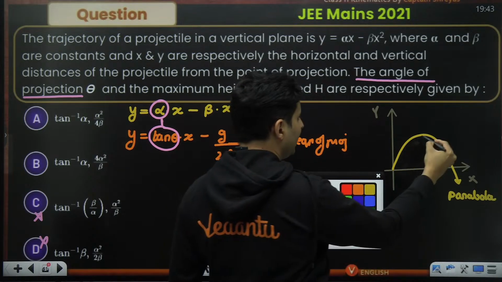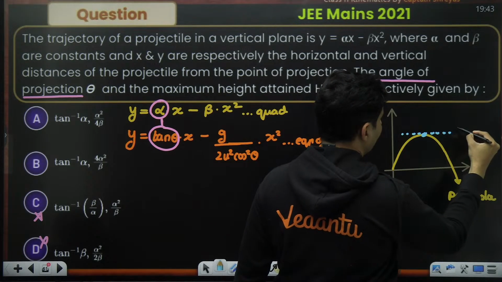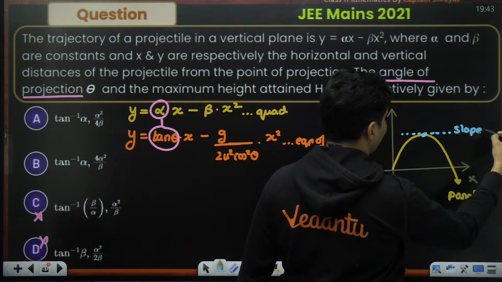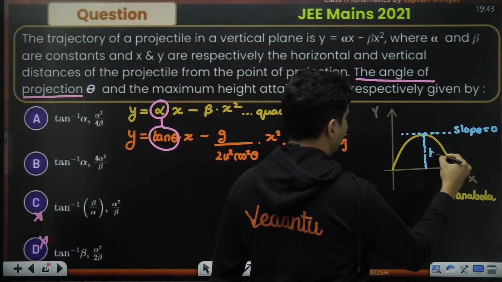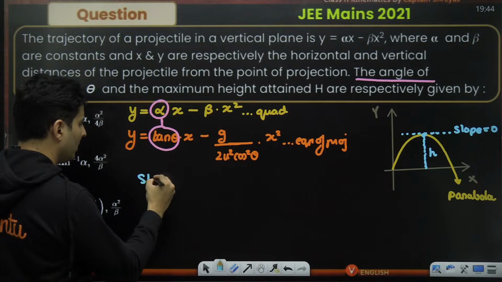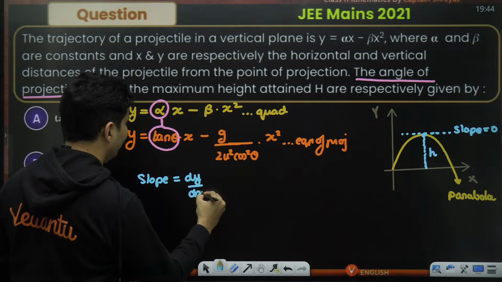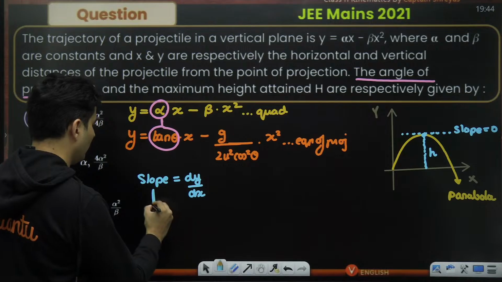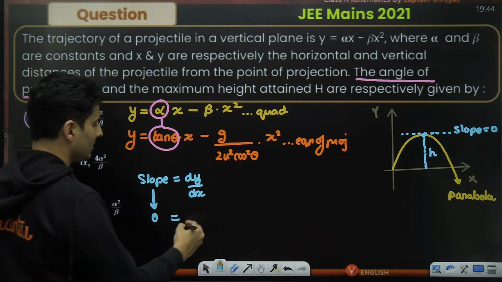And speciality at the top, what is it? The slope will be 0. And this is our maximum height. The slope will be 0. And what is the slope? Slope is derivative of y with respect to x. What is the derivative of this?